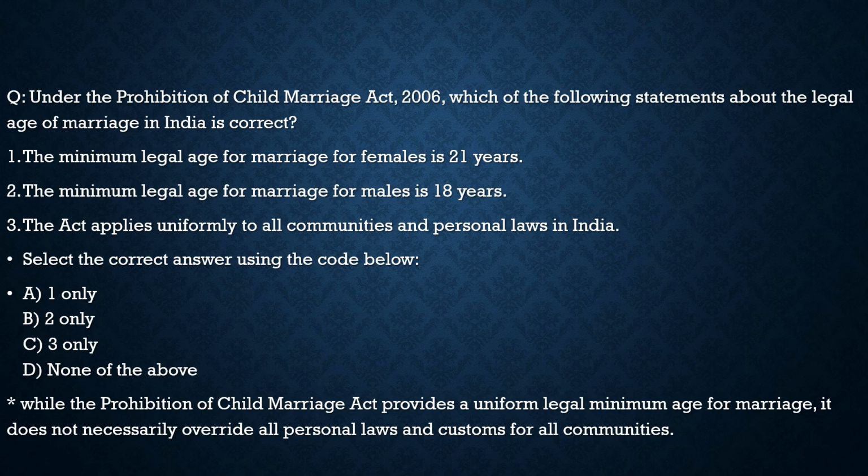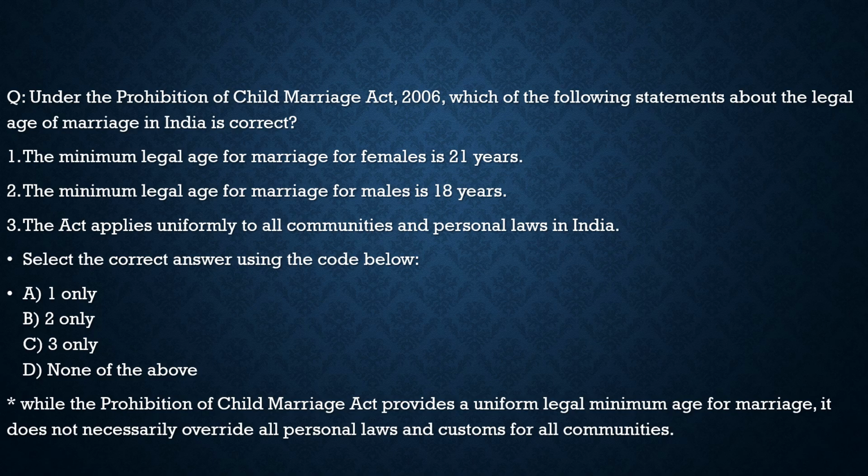Third statement: the act applies uniformly to all communities and personal laws in India. Totally incorrect. This act does not apply uniformly, because Muslims have different personal laws, Christians have different personal laws. The Prohibition of Child Marriage Act provides a uniform legal minimum age for marriage, but it does not necessarily override all the personal laws and customs for all communities.